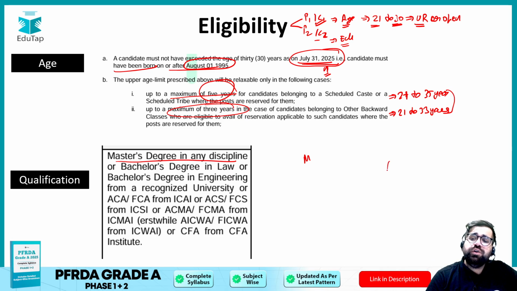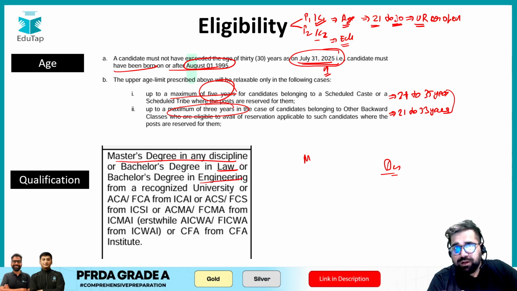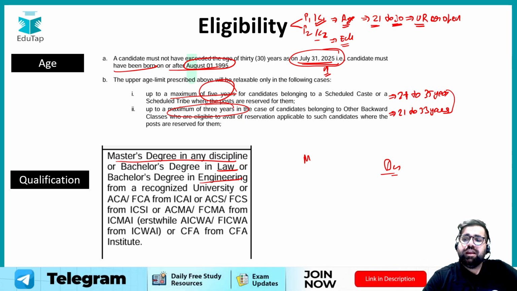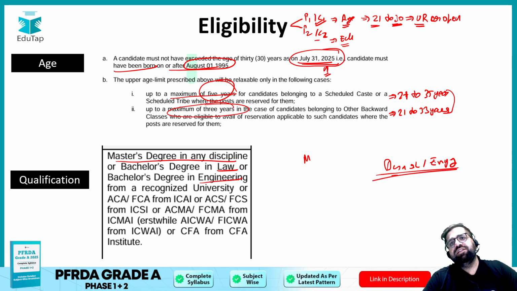But among bachelor's degrees, only a bachelor's degree in law and a bachelor's degree in engineering are allowed. Other than this, no bachelor's degree is allowed. I again repeat, if you have done bachelor's in law or bachelor's in engineering, then you can fill this particular exam.